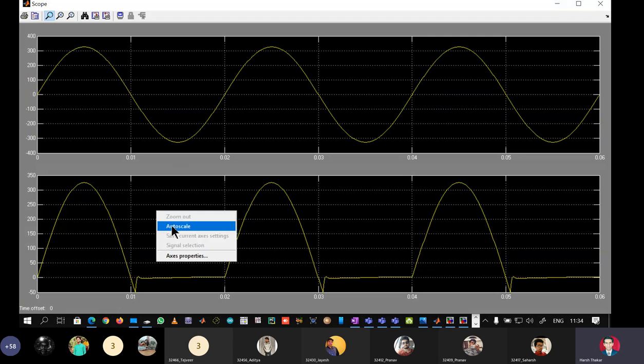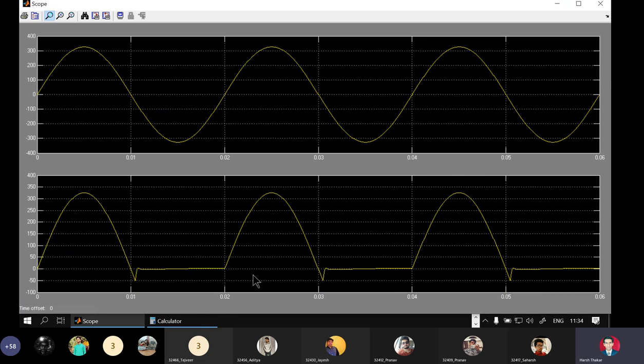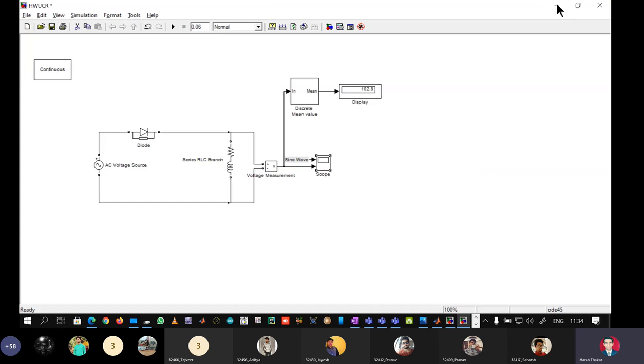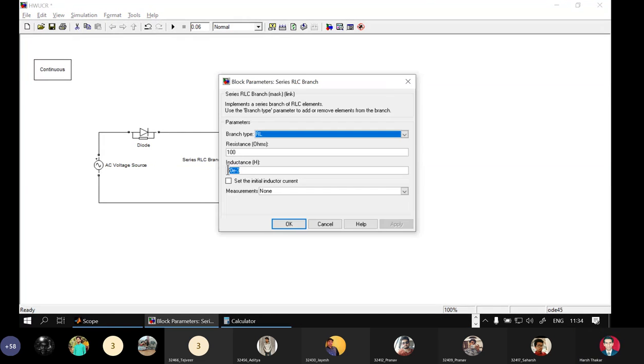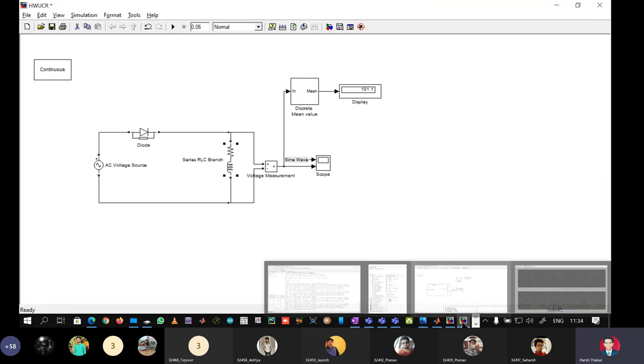So I will go here. I will say axes properties, and I will say the lower limit, let it be minus 100, and let the upper limit be 400 because my peak is 326. You see here. Now see the negative portion. For this negative portion, the value has reduced from 103.7 to 102.8. Go on increasing the value now. Okay, make it 100, double, enter. See 101.1. Let us see the waveform.